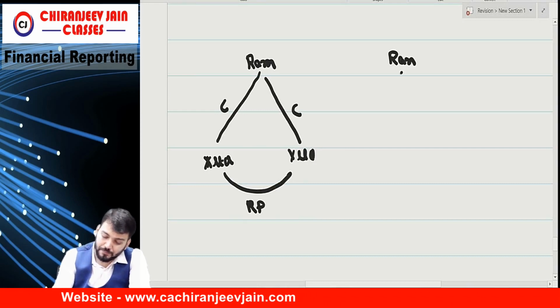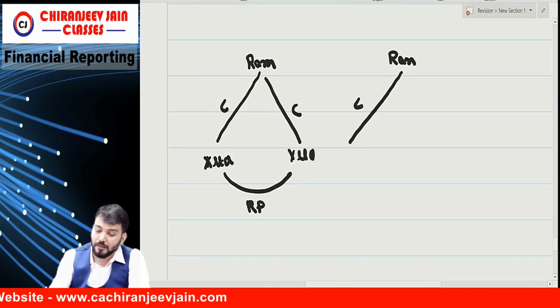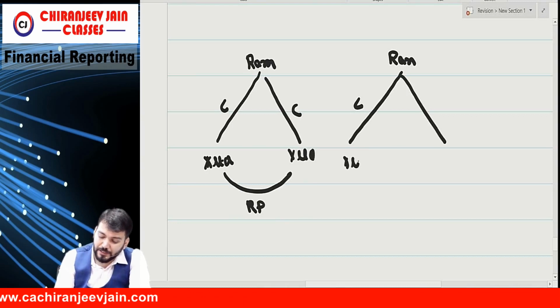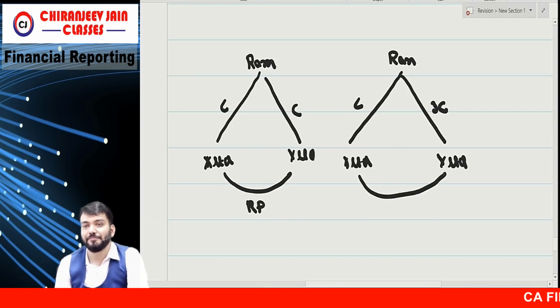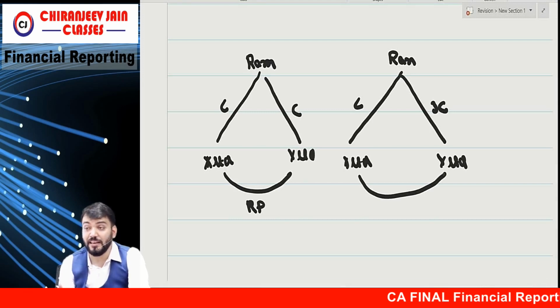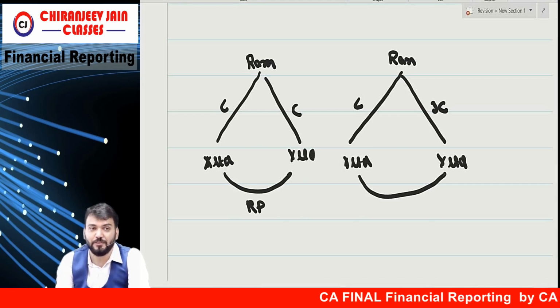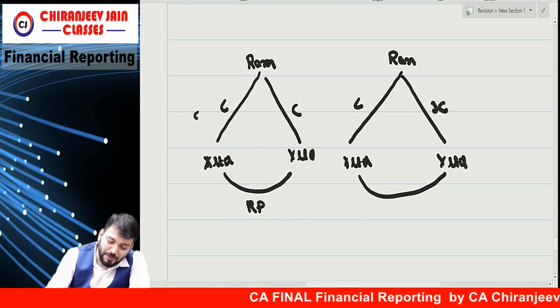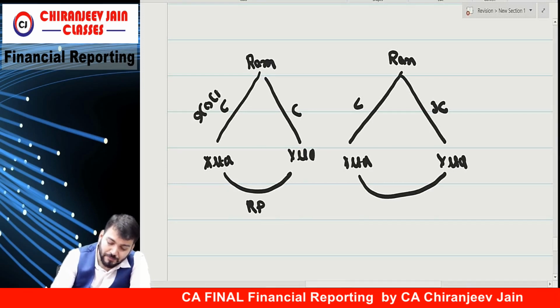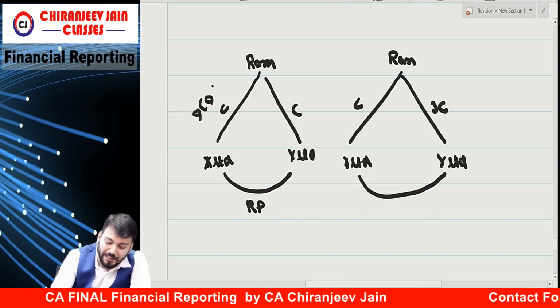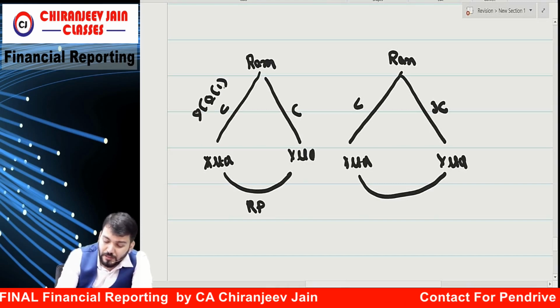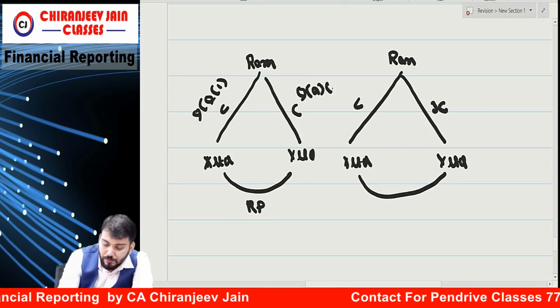Mr. Ram controls X Limited and jointly controls Y Limited. These are also related parties. Two-way relationship. Both are related to each other. This is covered under para 9a1. Means X Limited and Ram are related as per para 9a1.